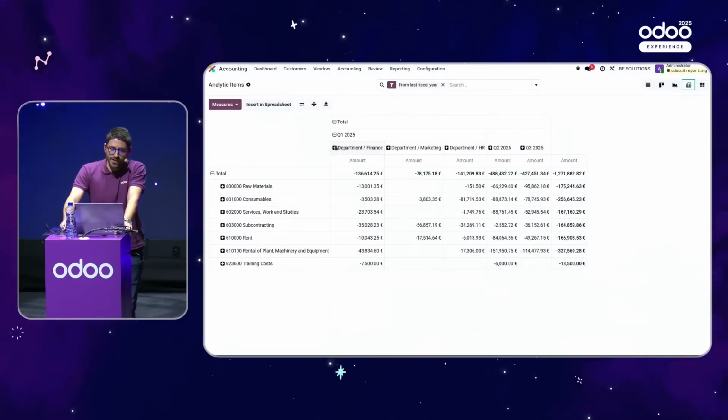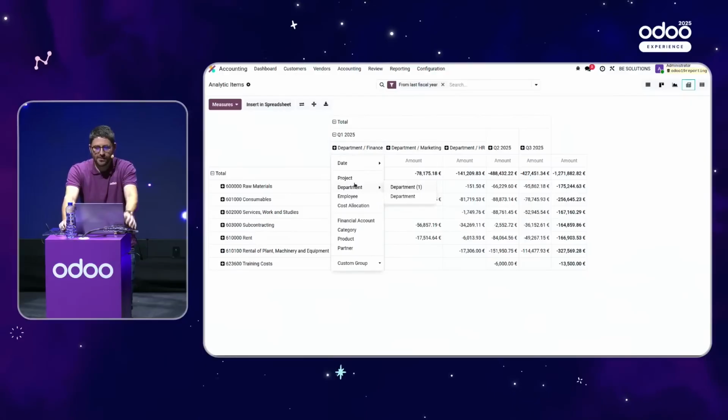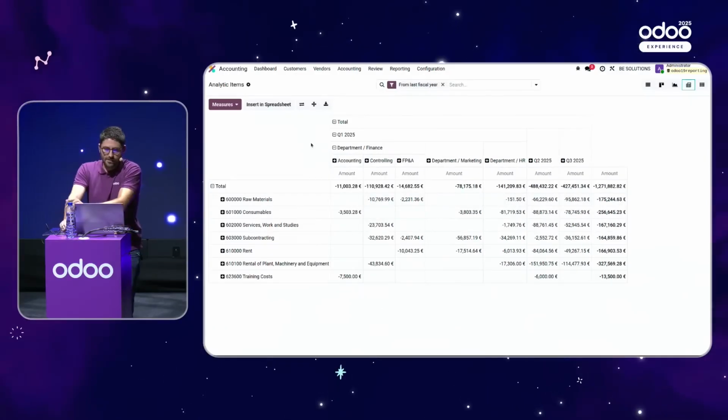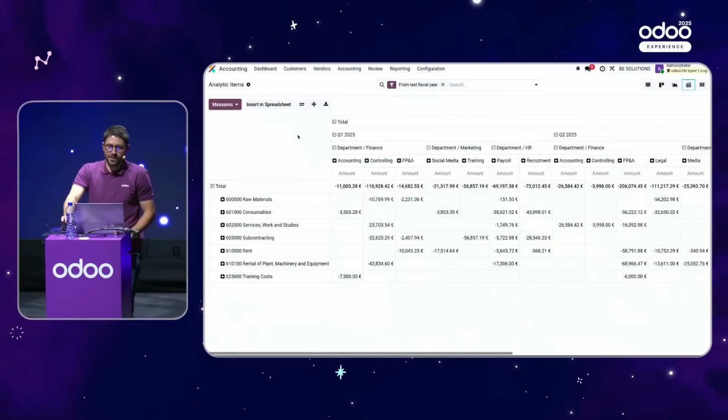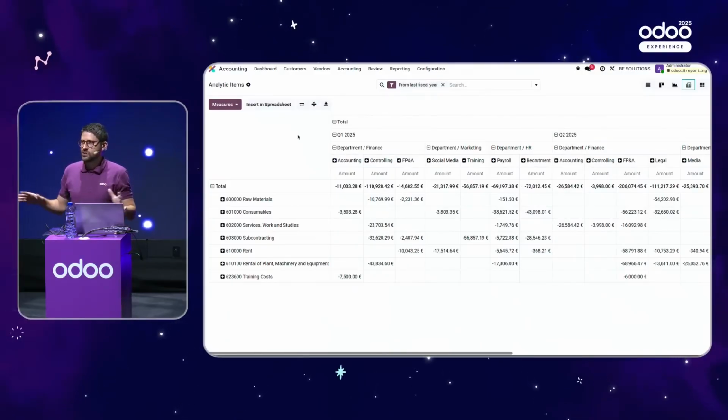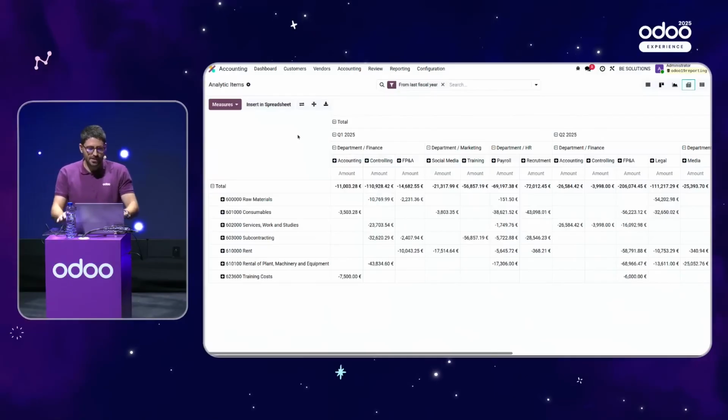So that's why, easily, I can just add again my subplan. And now I see all my teams. So just in one click, I can expand everything, and now I have my P&L situation with all my analytic dimension, quite easily.